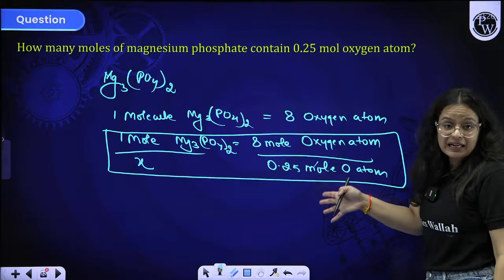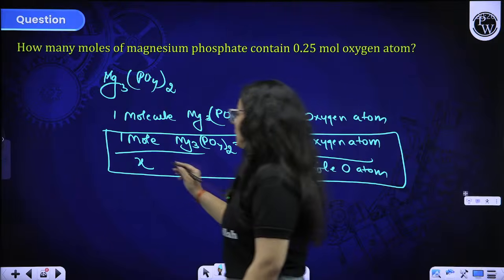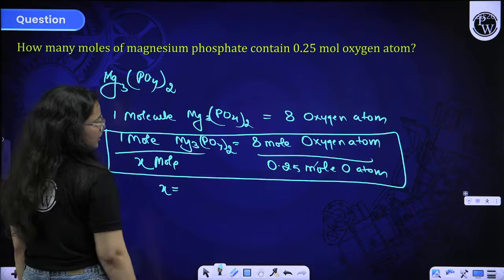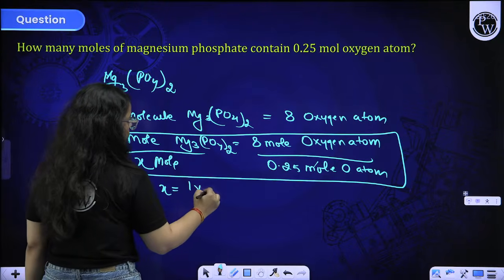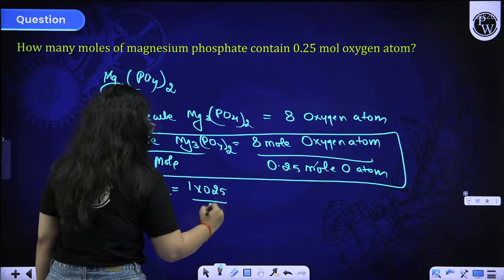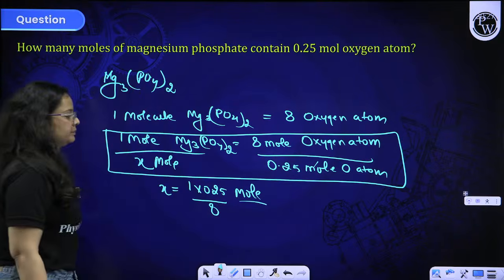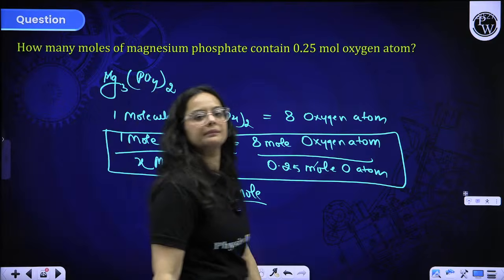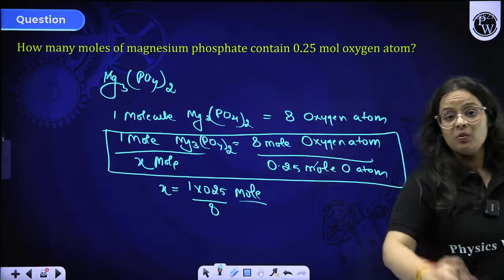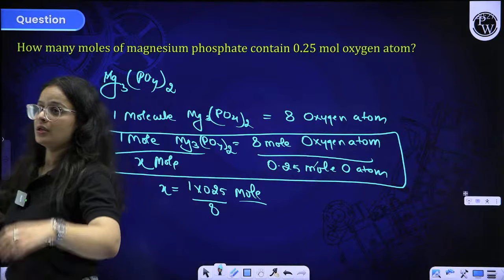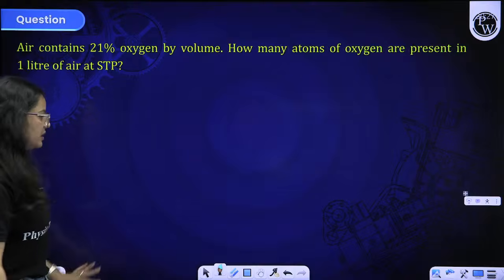Just equate it like this and simply you can find out the value of X. So X will come out to be 1 into 0.25 upon 8. This will be the mole of magnesium phosphate. Very simple question, simplest of all. I'm telling you all that these types of questions are going to boost your score and they are very easy to find out.